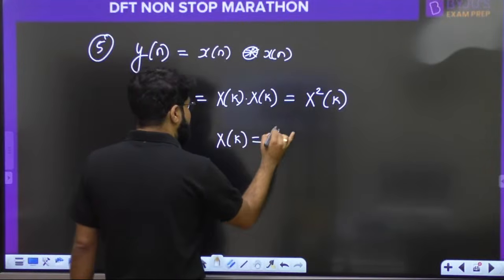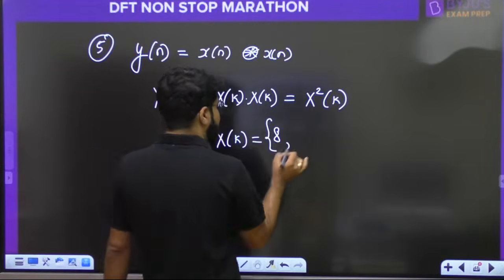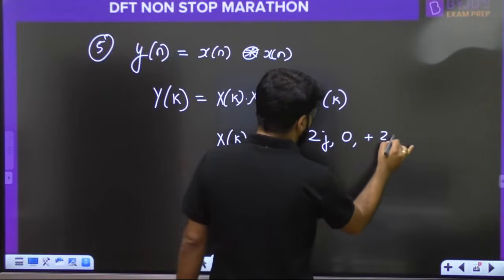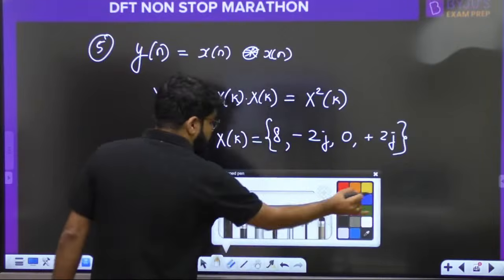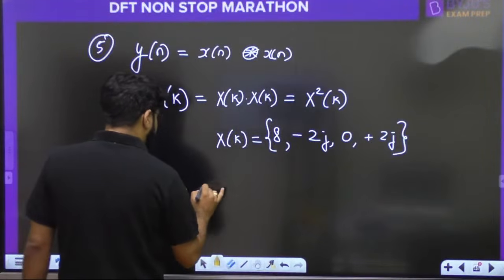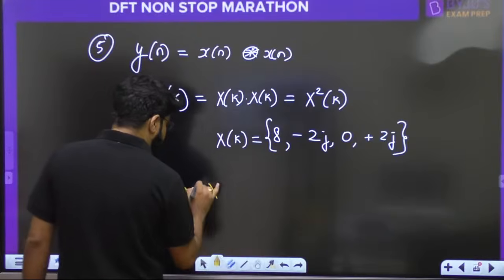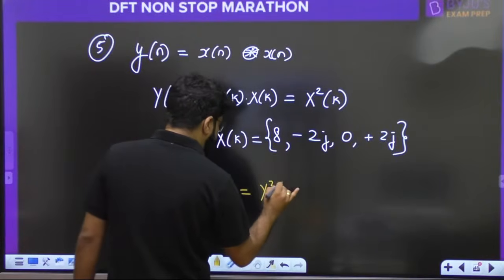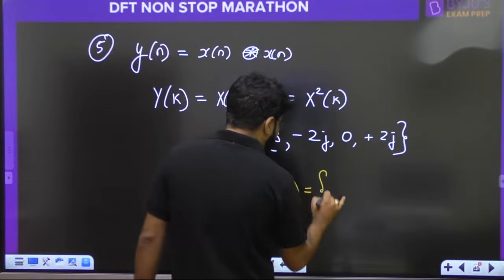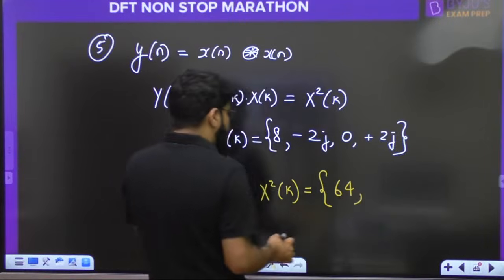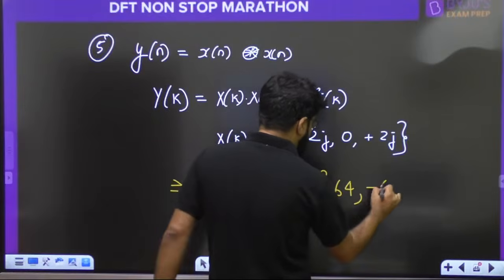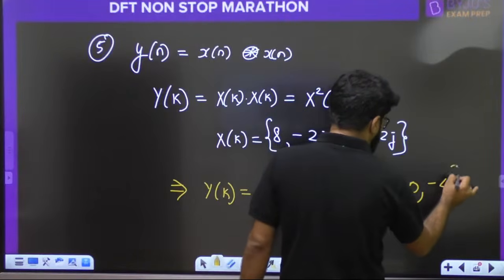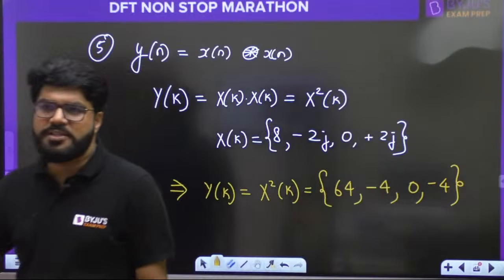What is the xk? Once again, 8, minus 2j, 0, plus 2j. So X square k is the answer for the fifth question. Yk equals X square k, and the square of this will be 64. 2 square is 4, j square is minus 1, so it becomes minus 4, 0 square is 0, and again 2j square gives minus 4. So 64, minus 4, 0, minus 4.